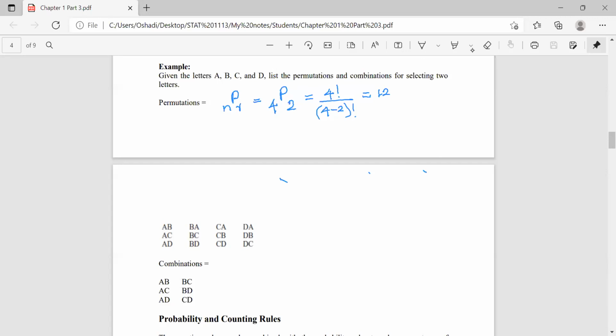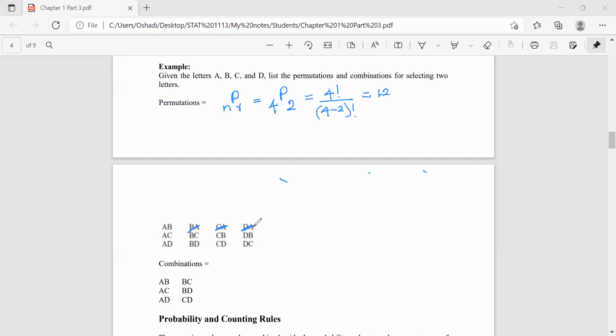So in combinations, the order does not matter, right? So AB is the same as BA, so this is repeating. AC is the same as CA, so again it is repeating. AD is the same as DA.